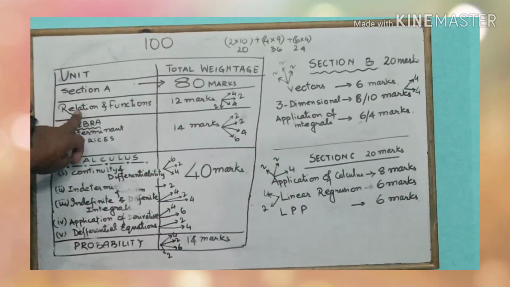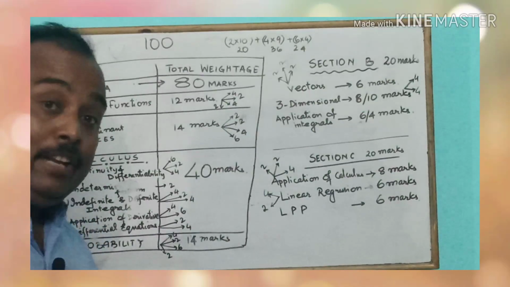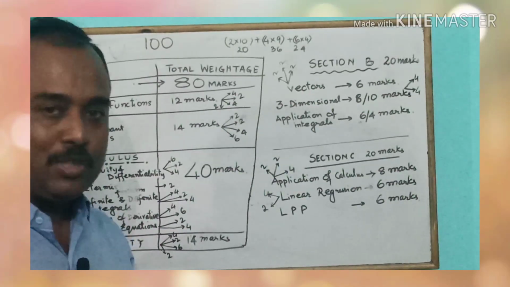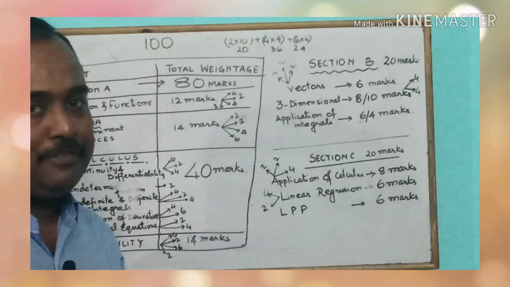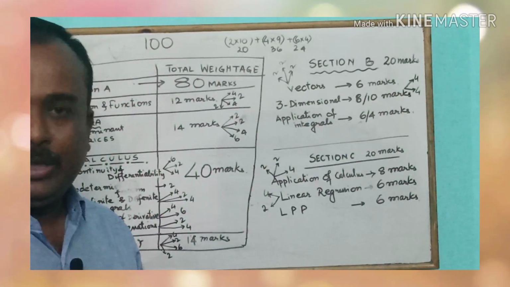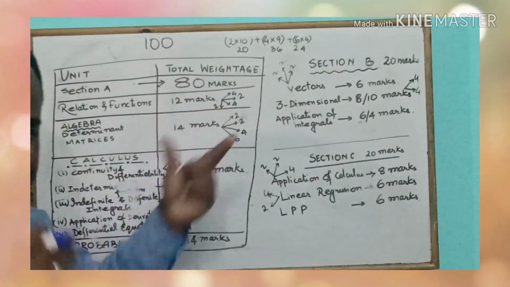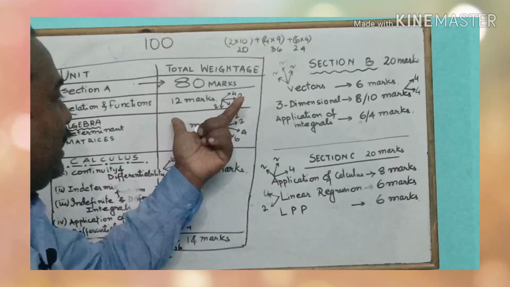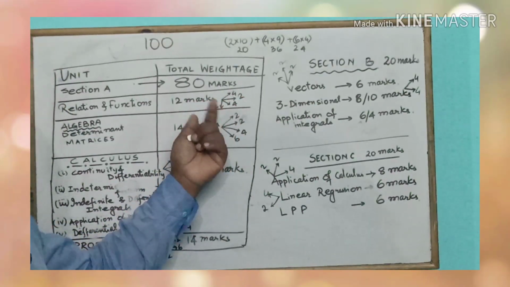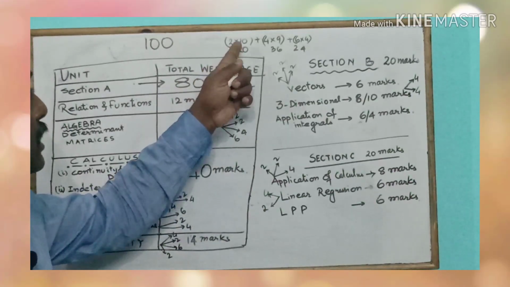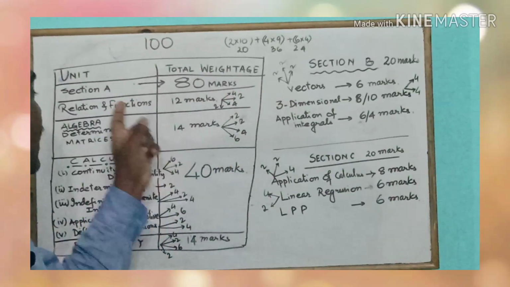Now let us come chapter wise in section A. First we have relation and function, which will carry 12 marks. In this you have inverse trigonometric functions, which is, I suppose, a very easy chapter, and you need to prepare it very well, because it is a very short chapter and you surely get a question of 4 marks from that. The 12 marks can be divided as 4, 2, 4 and 2. That means, among the 10 two-mark questions, we have 2 from this chapter.